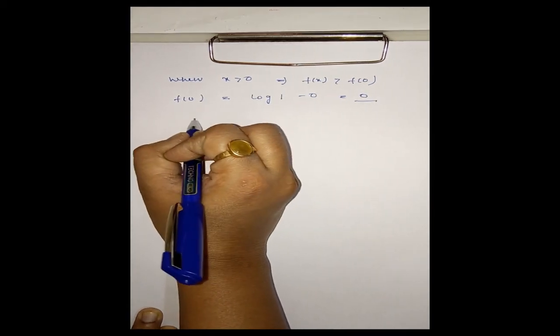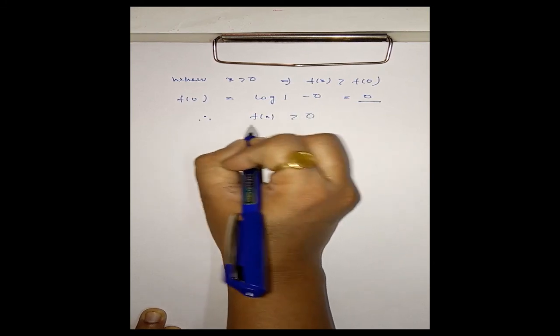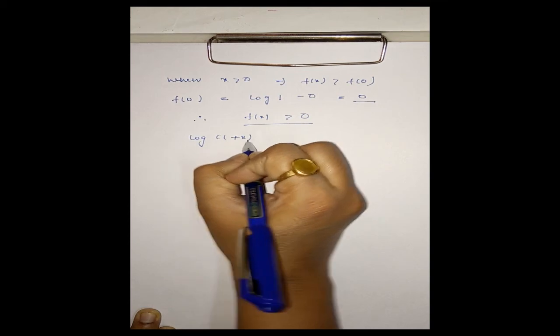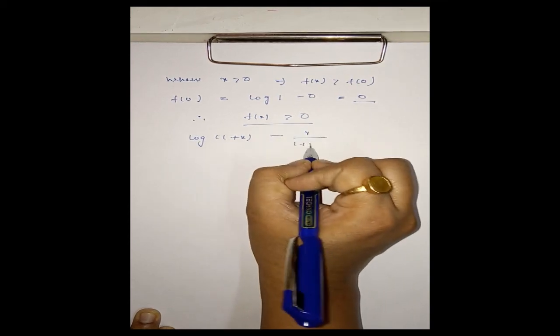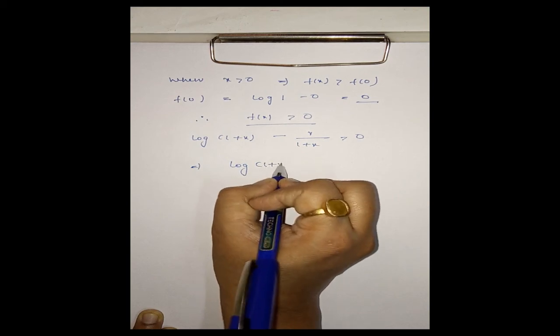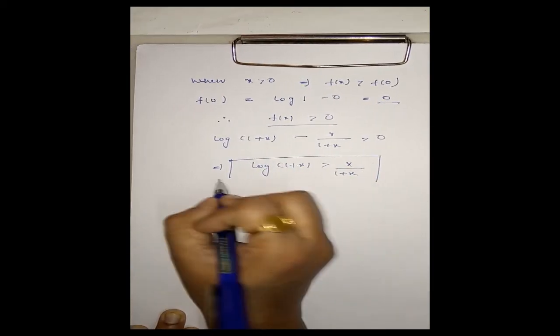Therefore, we have f(x) is greater than 0, and f(x) is log(1 plus x) minus x by (1 plus x), greater than 0. That is, log(1 plus x) is greater than x by (1 plus x). This is the first part we have to prove.